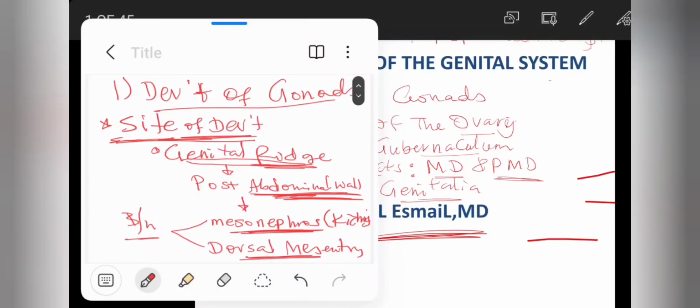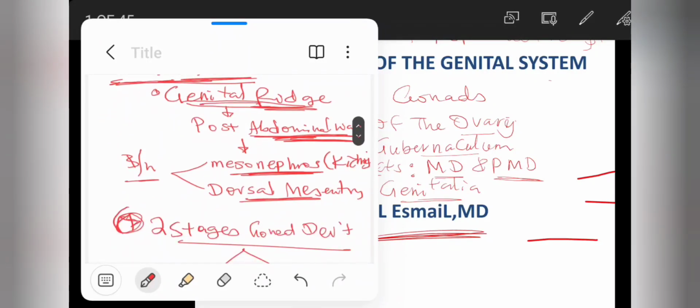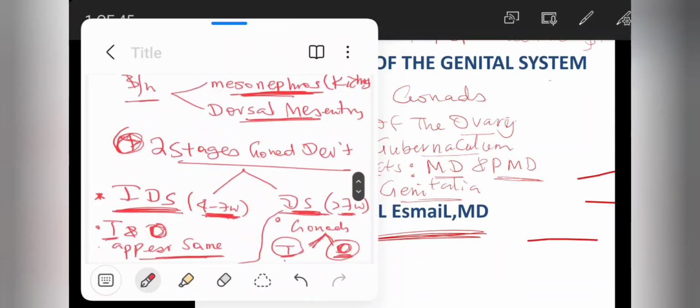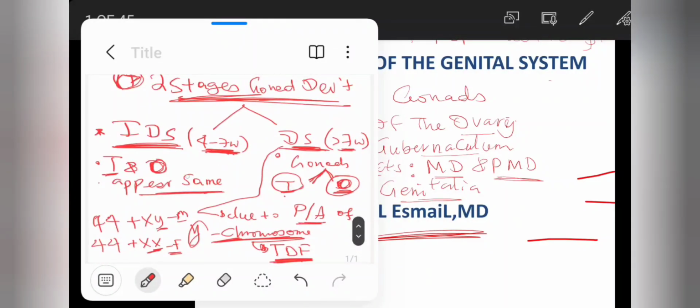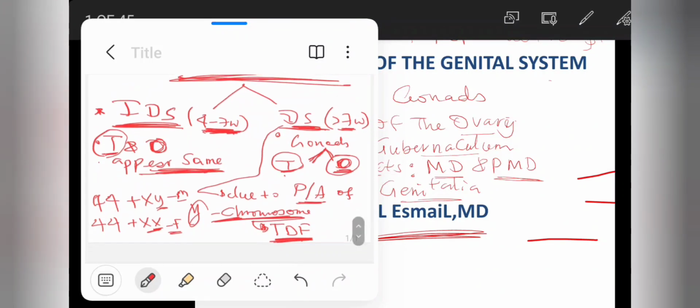To summarize the first part of the embryology: first, the site of development is the genital ridge, the posterior abdominal wall, which is between the mesonephros, where the future kidney will develop, and the dorsal mesentery. This is the site. Now there are two stages of development of gonads, the indifferent stage and the differential stage. In the indifferent stage, 4th to 7th week, testes and ovaries are the same. There is no differentiation for them. So that's the first stage.